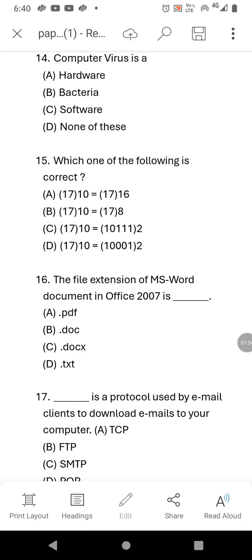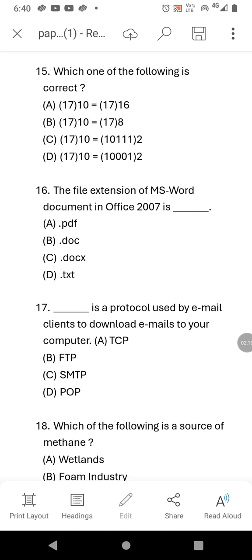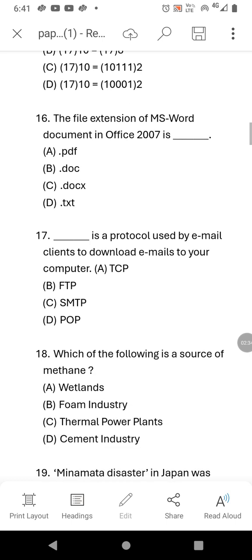The file extension of MS Word document in Office 2007 is .docx. MS Word document. The document files are used in .docx. MS Office 2007 introduced based on XML program, XML format. Okay, so the answer is .docx. And as usual, you know, PDF is portable document format, and doc, older word format, older document format is .doc. Okay, and text means plain text.